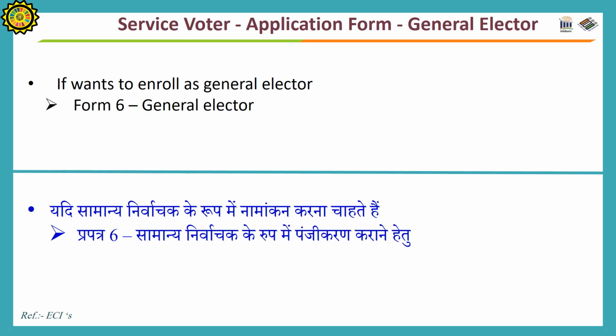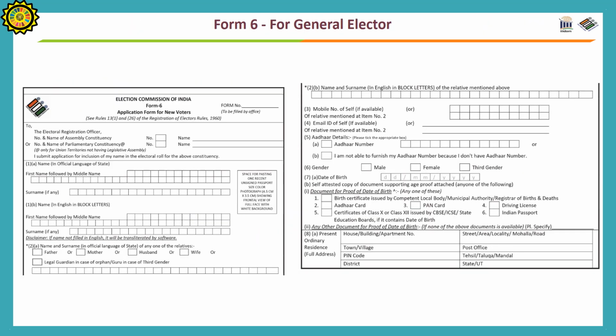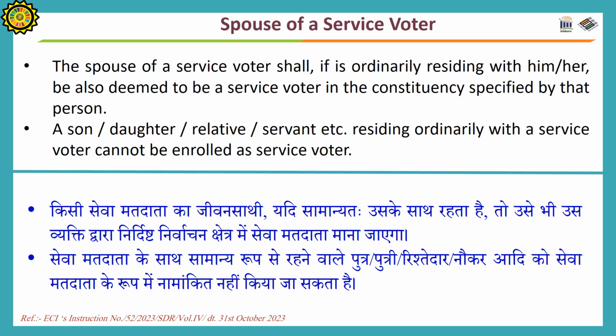If a service voter wants to enroll as a general elector, then he has to use Form 6. Form 6 is shown on the screen.